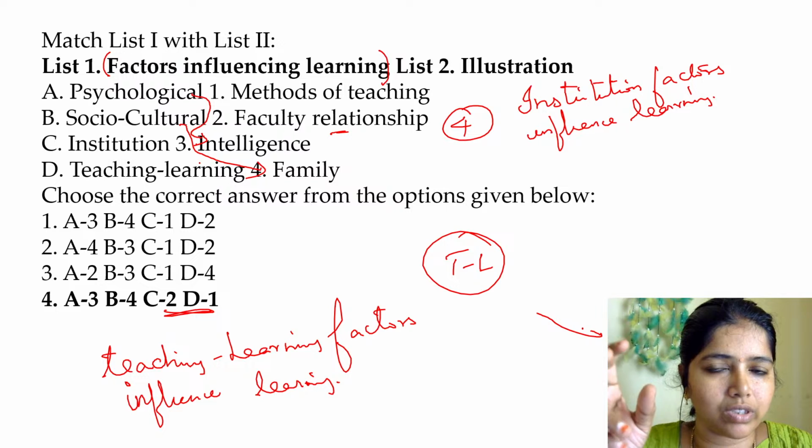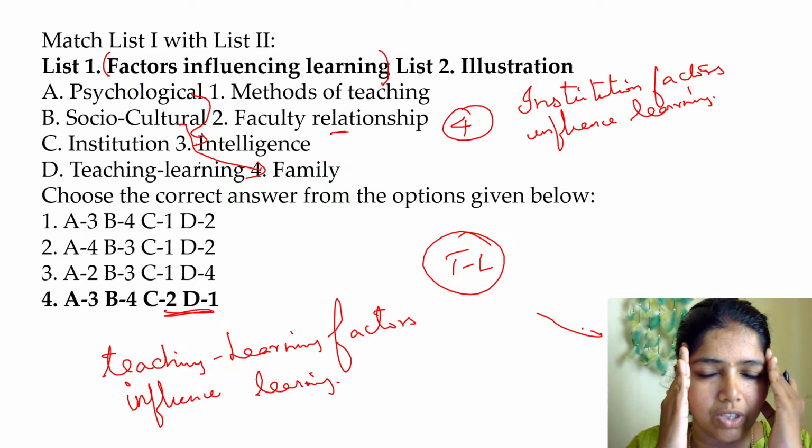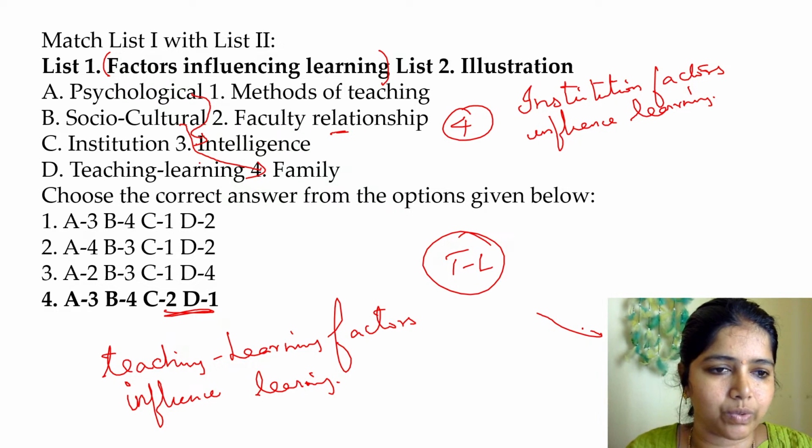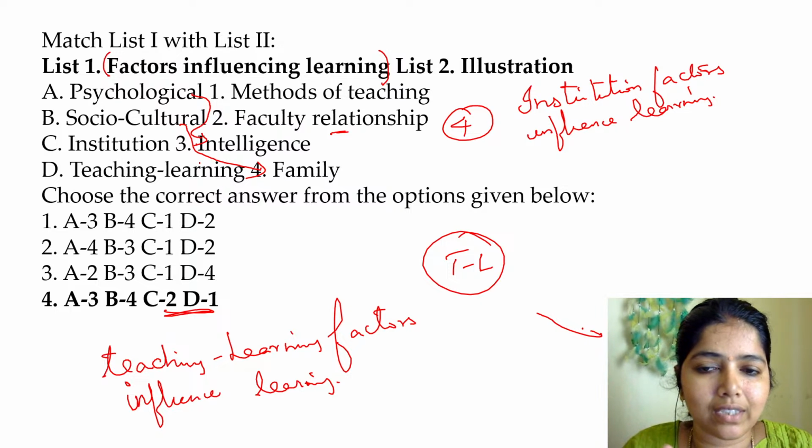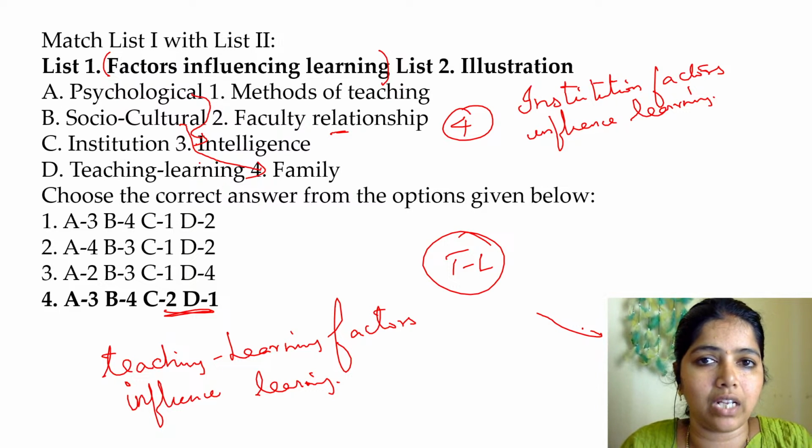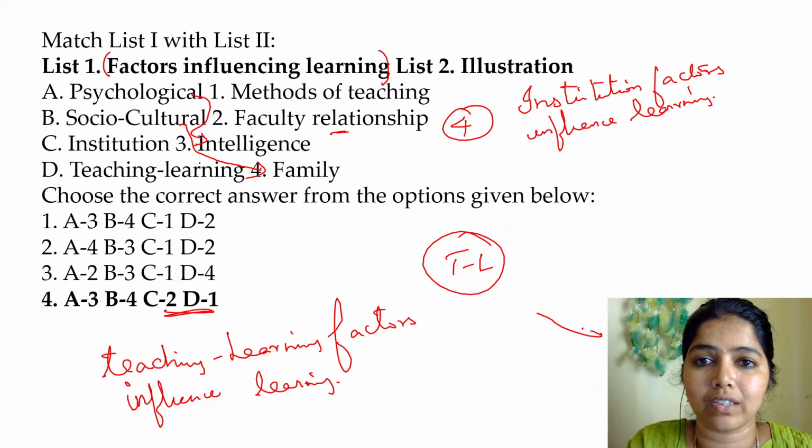Psychological doesn't mean it's in a wrong sense. It works with our mind, with knowledge, with intelligence. So psychological factors are connected to intelligence. Whenever I say socio-cultural, it is where we learn our culture. We first learn culture from a family. From a family we learn, and then with friends, and then it goes to society. So the socio-cultural factors which influence learning mean it's family.